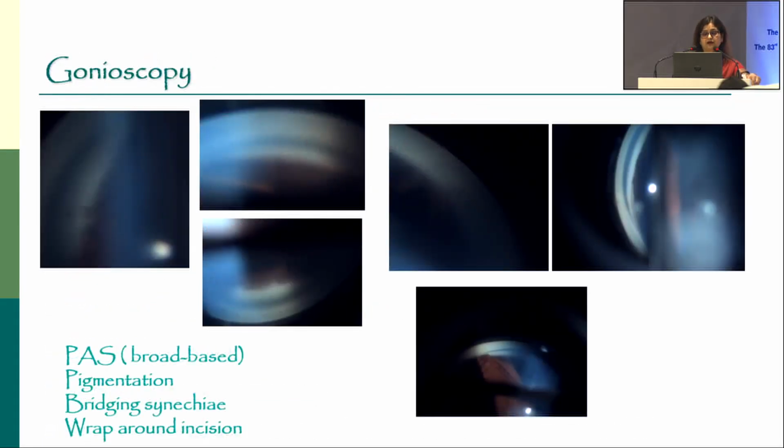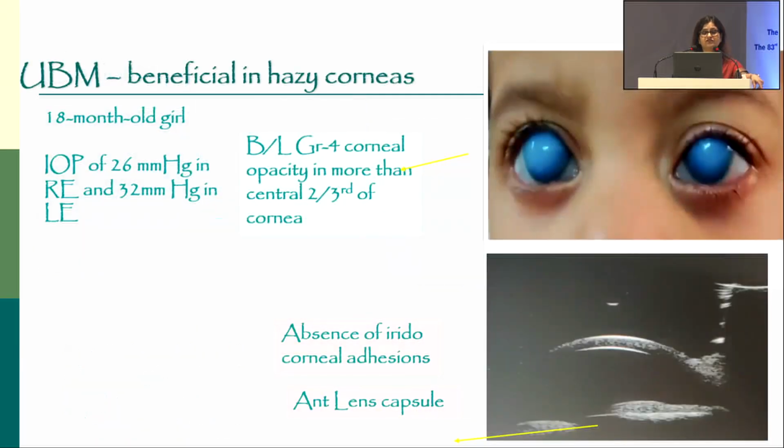And so we measure the intraocular pressure with either Perkins or Icare, and examine the children under operating microscope or with handheld slit lamp, and documentation of anterior segment findings with the help of camera is very, very important. Gonioscopy is very, very useful in identifying primary from secondary causes, whether the PAS are secondary to any surgery or they are broad based, whether there is excessive pigmentation, bridging synechia, or wrap around incision.